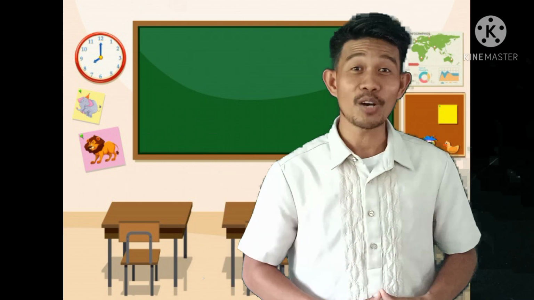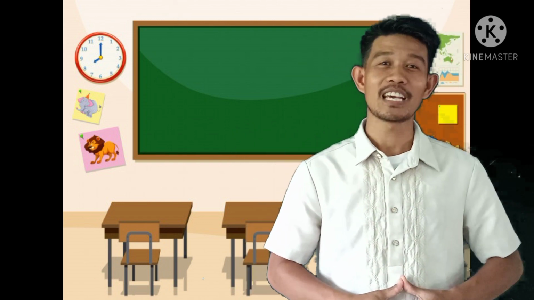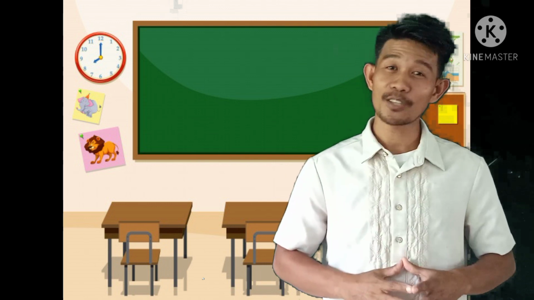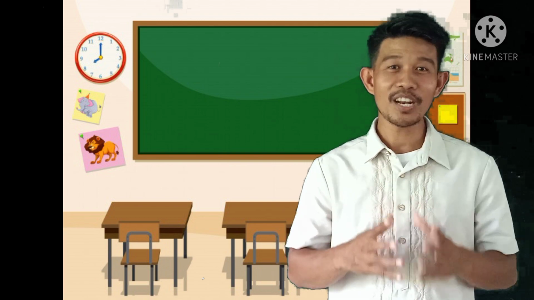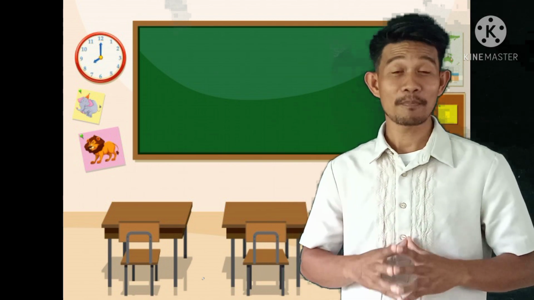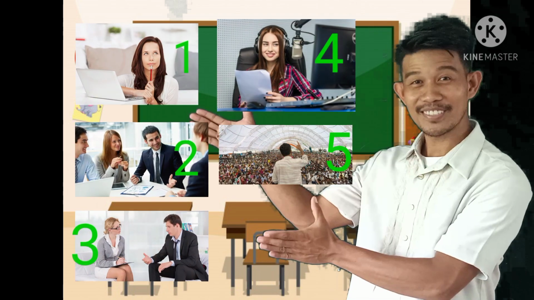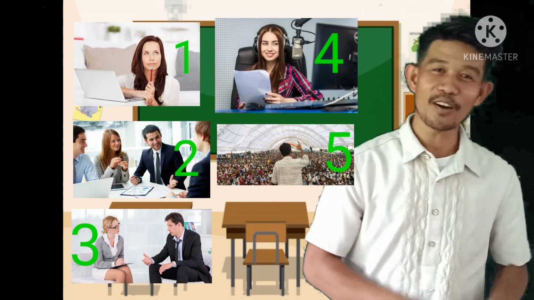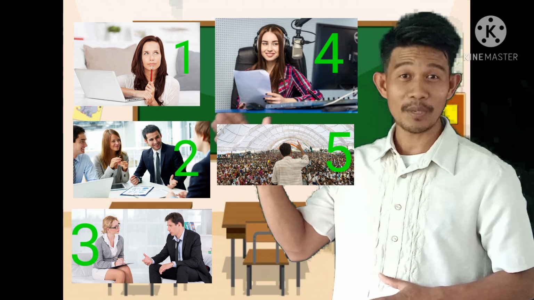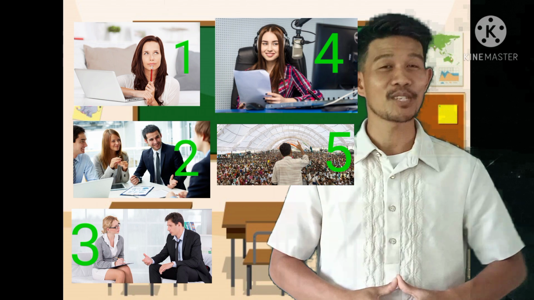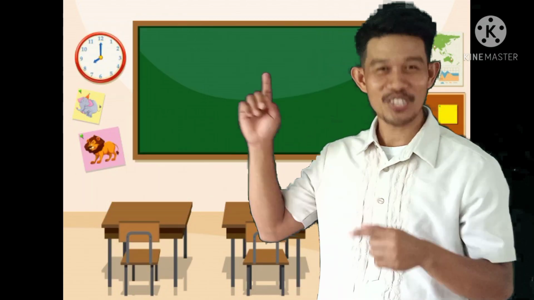For your assessment, I will be projecting some pictures here on screen which you are going to identify if that is intrapersonal, interpersonal, mass, or public communication. So get ready now because I will be projecting the pictures on screen. In 3, 2, 1, here we go. Okay, now you are going to answer those questions and then identify these pictures based on the types of speech context. And now that you are done answering, let us check your work.